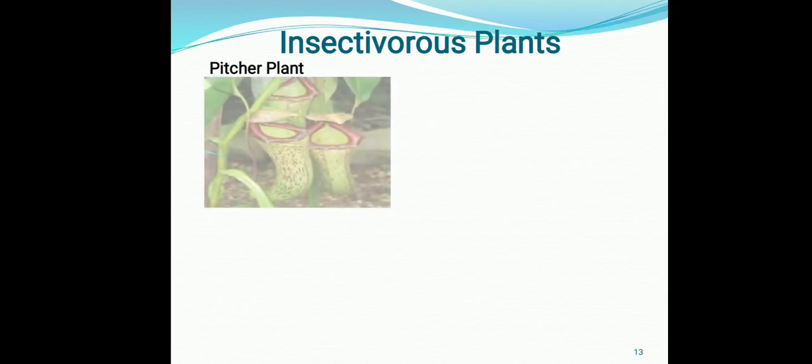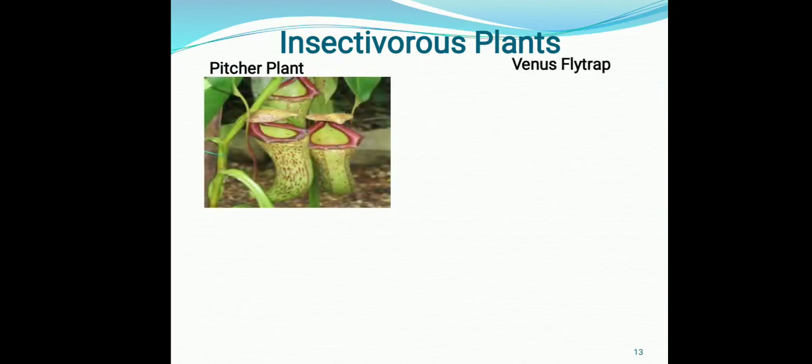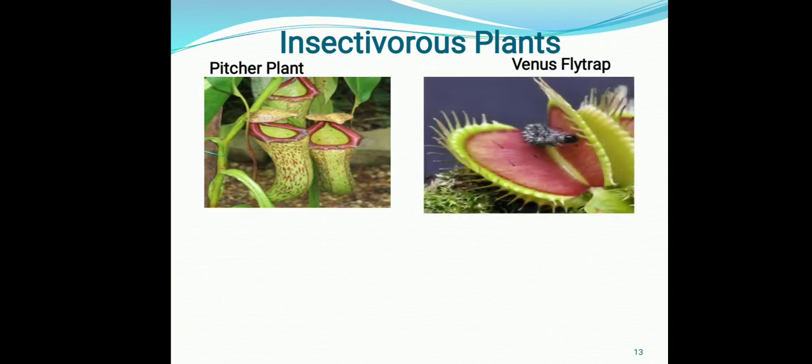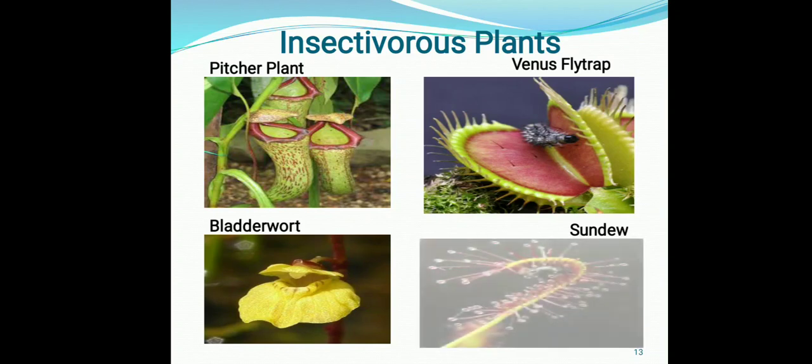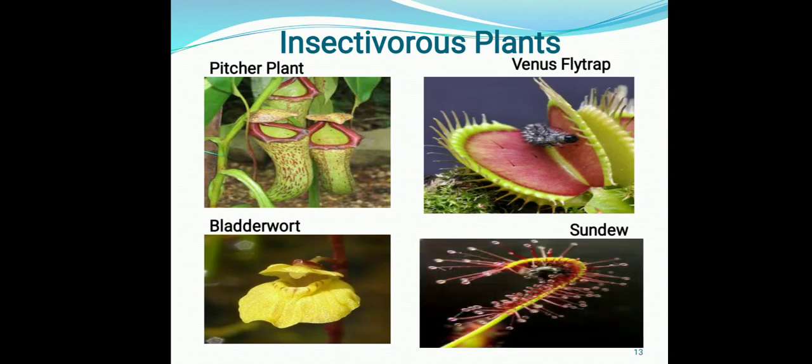Now we come to the third mode of heterotrophs. The third mode is insectivorous plants. As the word represents, insectivorous means they eat insects. But why? Basically, they eat insects because they grow in soil which is nitrogen deficient. It means to compensate for their nitrogen need, they eat insects, and for this they modify their leaves into traps which help them to trap the insects.